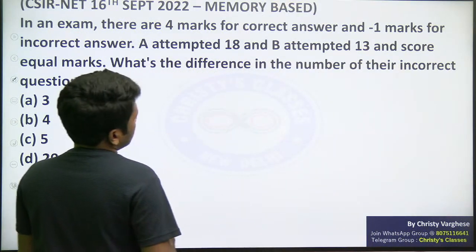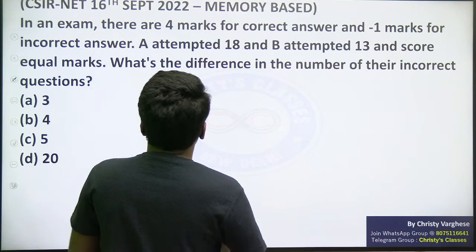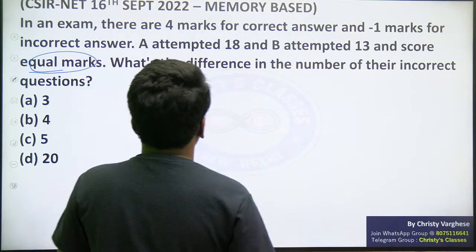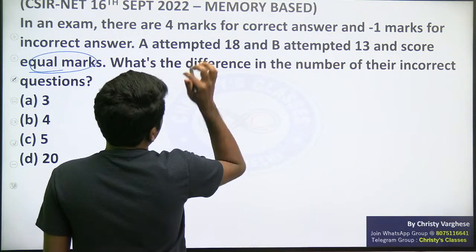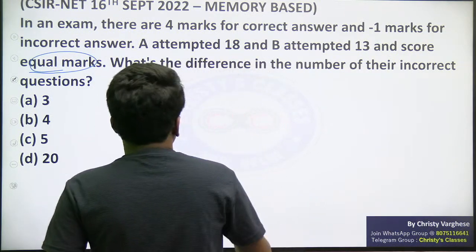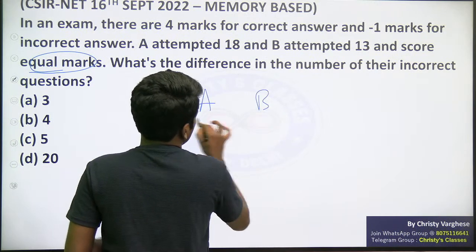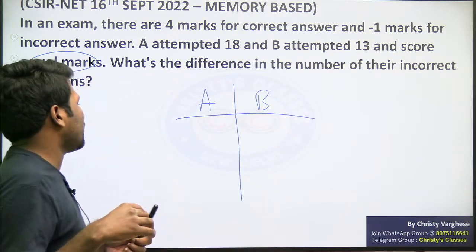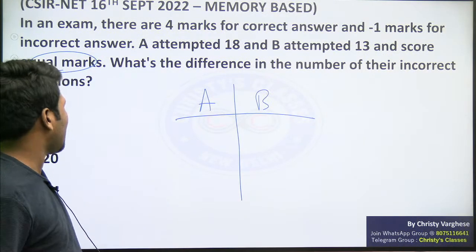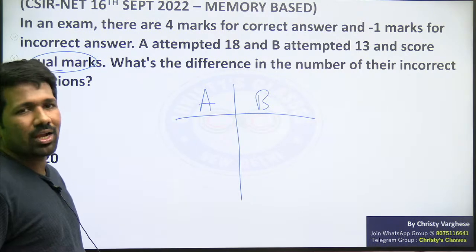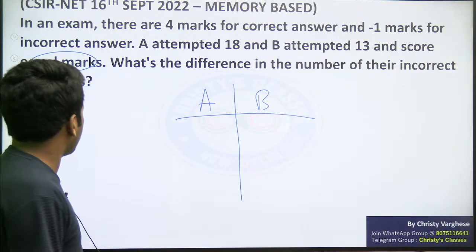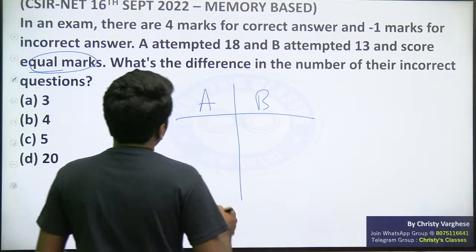A attempted 18 questions, B attempted 13 questions and score equal marks. This equal mark is an important point. What is the difference in the number of their incorrect questions? So 4 mark correct answer के लिए मिलेगा, negative mark -1 है एक incorrect answer के लिए. So A and B we will tabulate. Yeah, I think in the original question paper it was there. It was that how much more incorrect questions did A attempt compared to B. That itself in a different way I have mentioned, what is the difference in the number of their incorrect questions. Both are same.